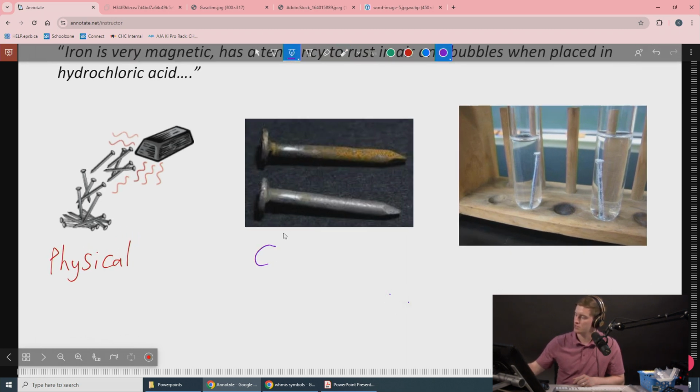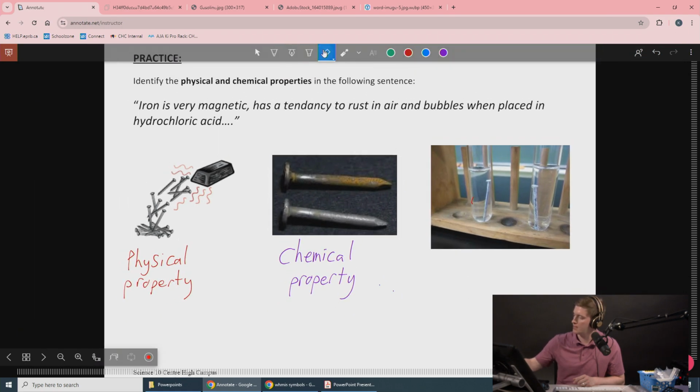This is a change in the chemical composition, so this is a chemical property. Reactivity with oxygen, whereas this one over here is a physical property. And finally over here, would be an example of reactivity with acid. This is also a chemical property.